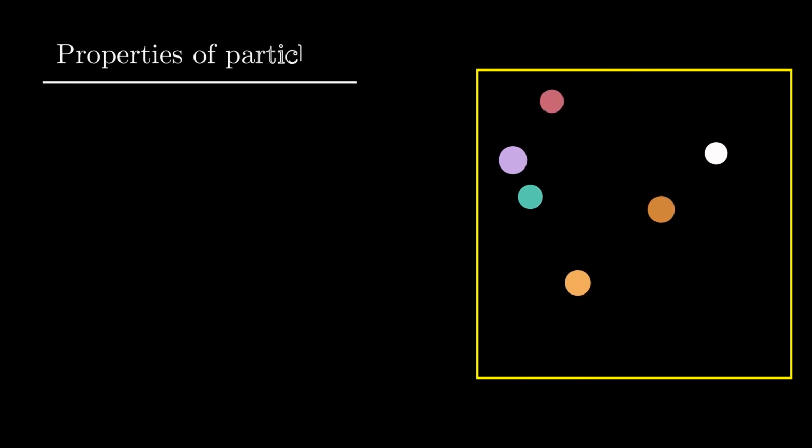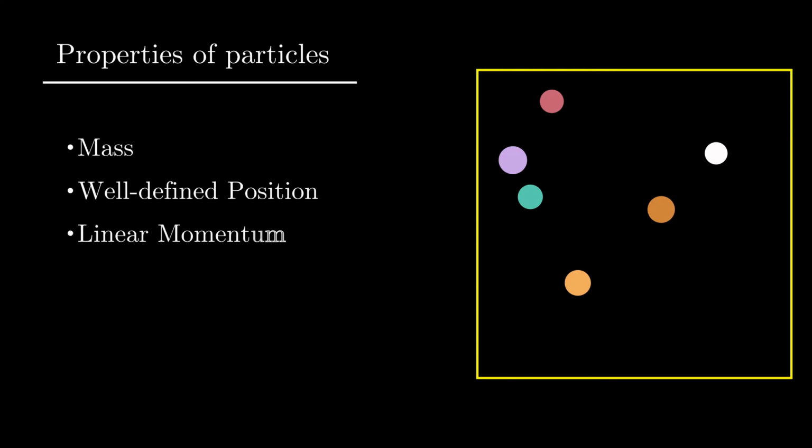Each particle has a mass, like these balls. Here these balls are like particles and they have masses. Please note that there is no notion of mass regarding waves. Another important property is a well-defined position in space. Similarly, these balls here are all particles and they have well-defined positions in space. In fact, it was believed at that time that it should be possible to measure the position of a particle exactly